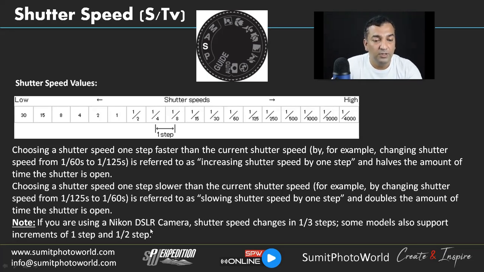If you are using a Nikon DSLR camera, shutter speed changes in 1/3 stops. Some models also support increments of one step or 1/2.